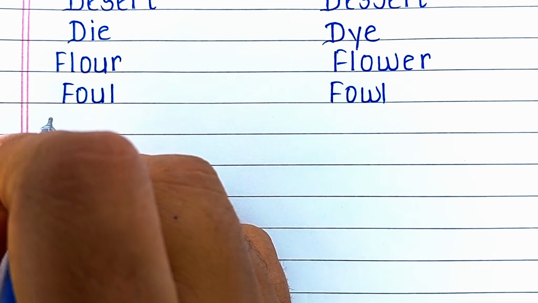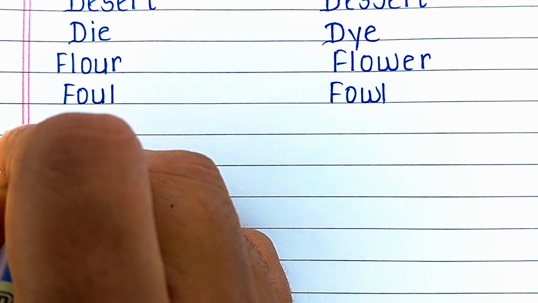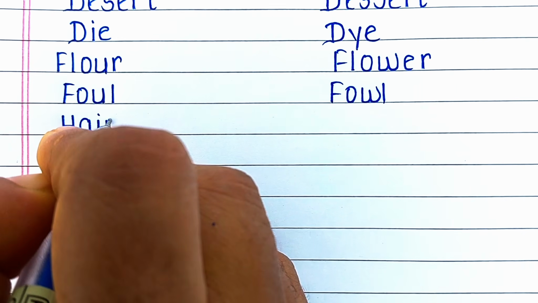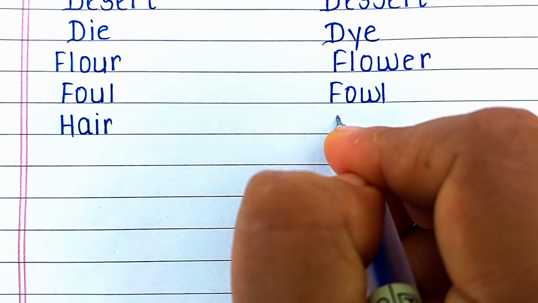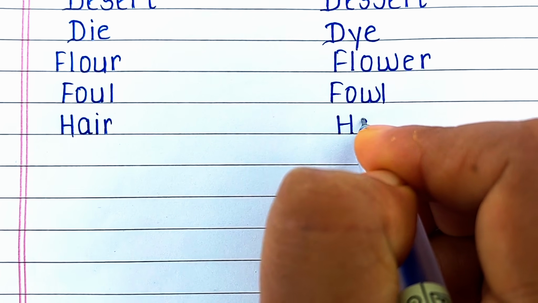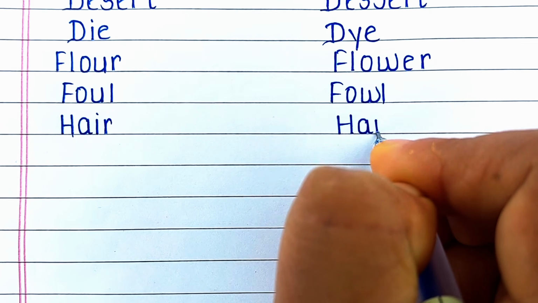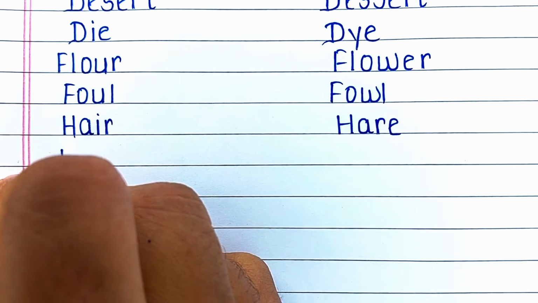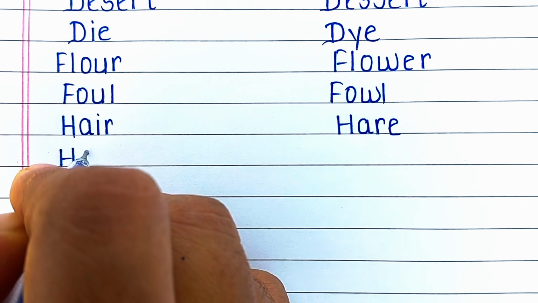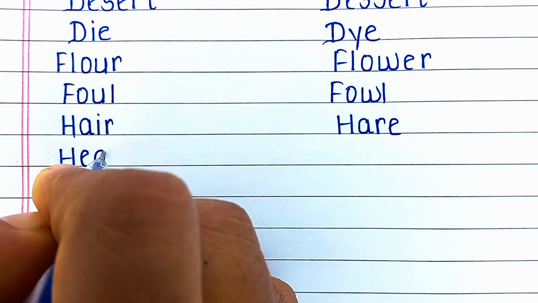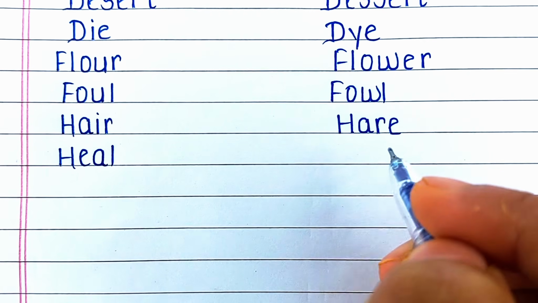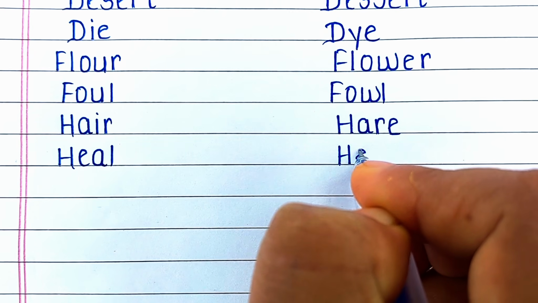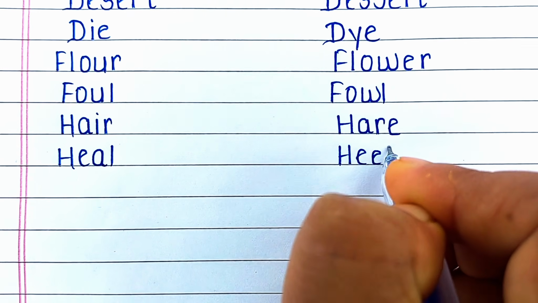Next word is H-A-I-R, hair. H-A-I-R, hair means a protein filament that grows from the follicles found in the dermis of your head. Its homophone is H-A-R-E, hare. That means rabbit. Next word is H-E-A-L, heal. This means to make better. Its homophone is H-E-E-L, heel. That is the part of the foot.